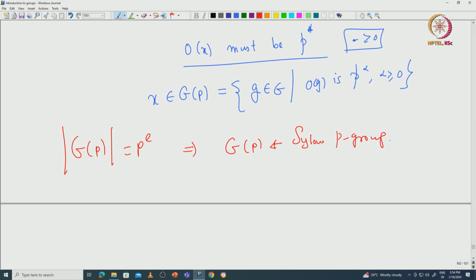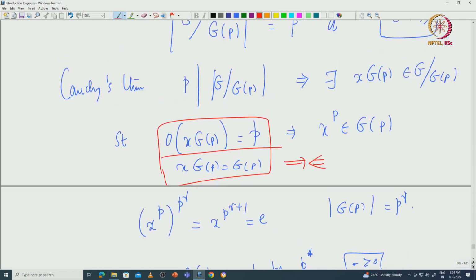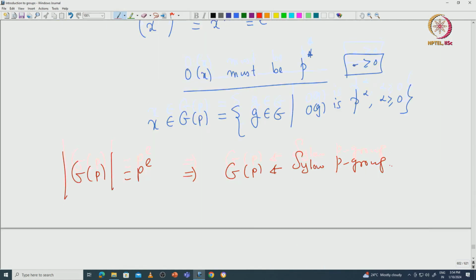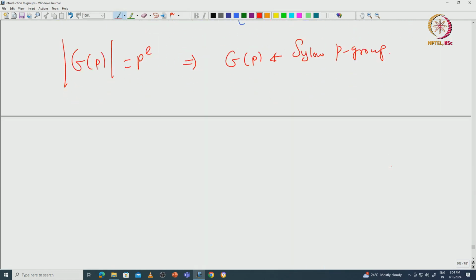So the existence of a Sylow p-group is somewhat trivial once you know Cauchy's theorem. We can produce the existence of a Sylow p-group in a finite abelian group, because we are allowed to go modulo any subgroup. You can prove Sylow's theorems for finite abelian groups without much trouble.